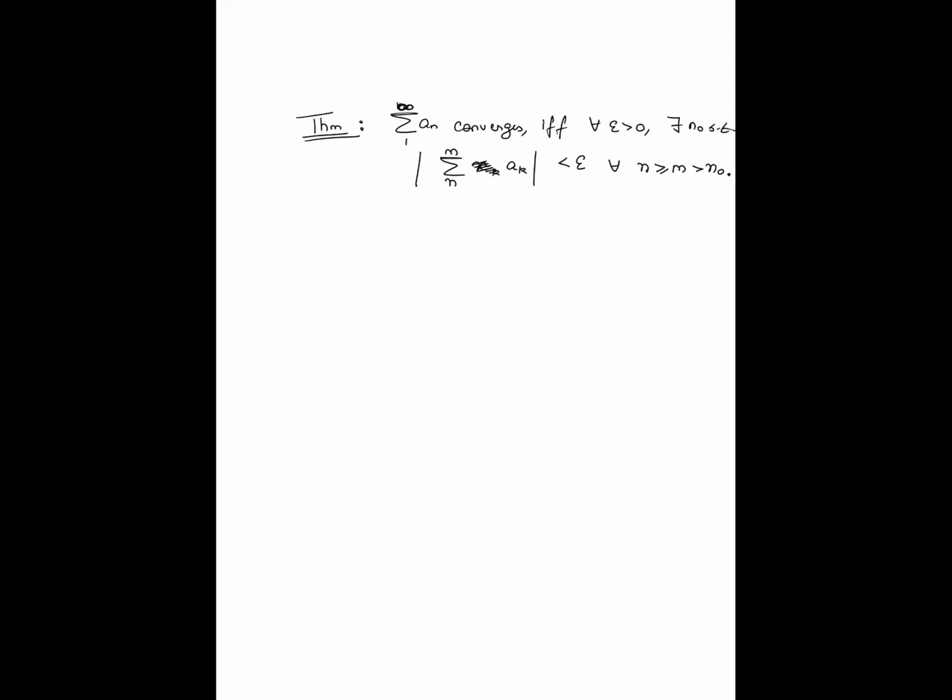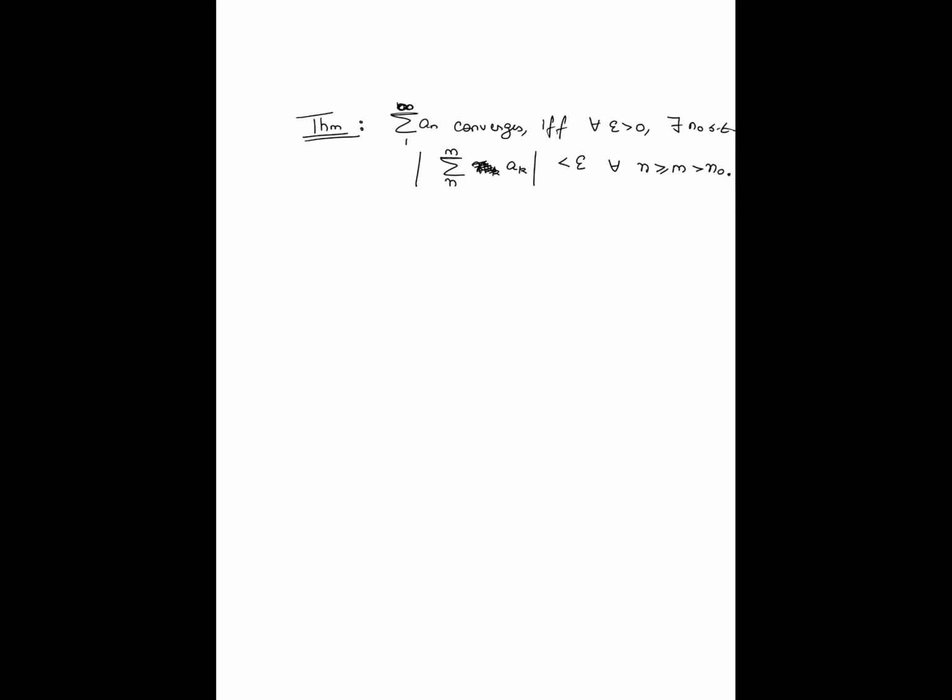Okay, so let us stare and interpret this theorem. We are saying that a series, which is in this case denoted by summation 1 to infinity an, converges if and only if for whatever positive epsilon you choose, I can give you some threshold n naught such that if you look at the sum of the terms from n.